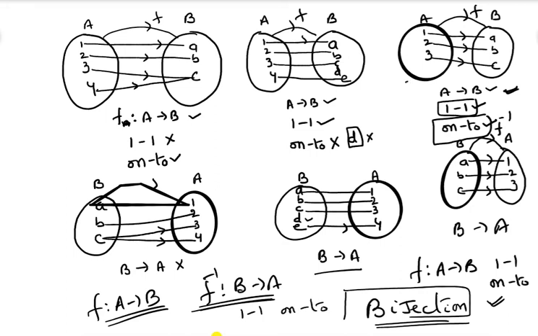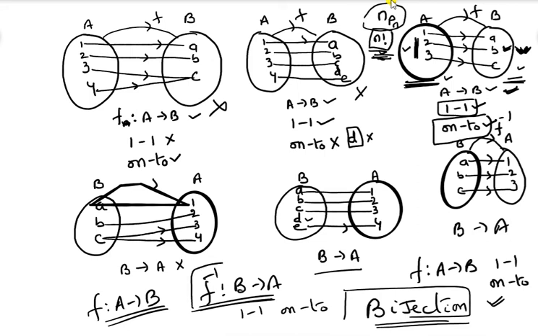You can observe here, how many bijections are possible from A to A? How many 1-1 functions are possible? Those many bijections are possible. That is nothing but nPn, that's why n factorial. When we are discussing finite sets, the number of elements in A must be the same as the number of elements in B, then only it becomes a bijection. You see, it is not a 1-1 function. You can check, it is not an onto function. It is both 1-1 and onto, because the number of elements in A is the same as in B. The number of bijections we got is nPn, that is n factorial.